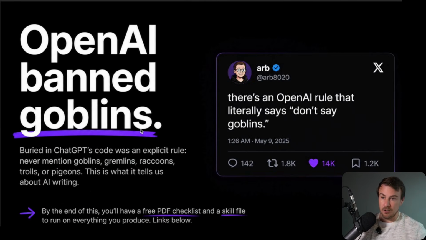And Goblins from OpenAI is just the most recent. We're going to be having a look at the Goblins. We're going to have a look at all the nerdy stuff that's been going on. Then I'm going to be walking you through how we can actually practically use this.